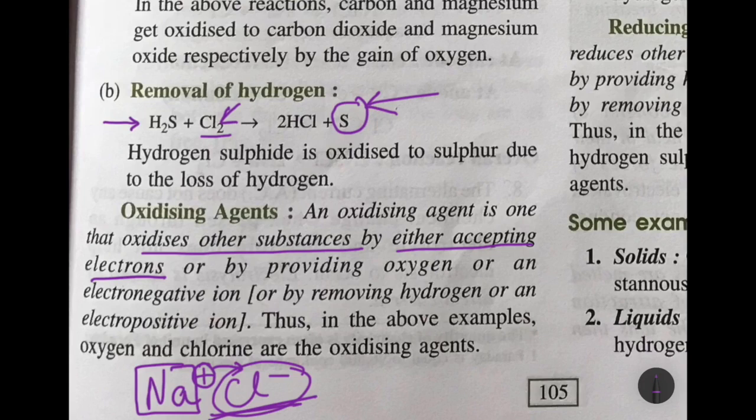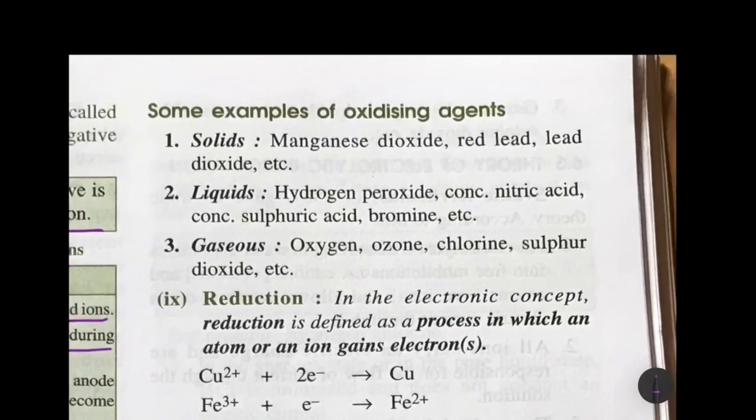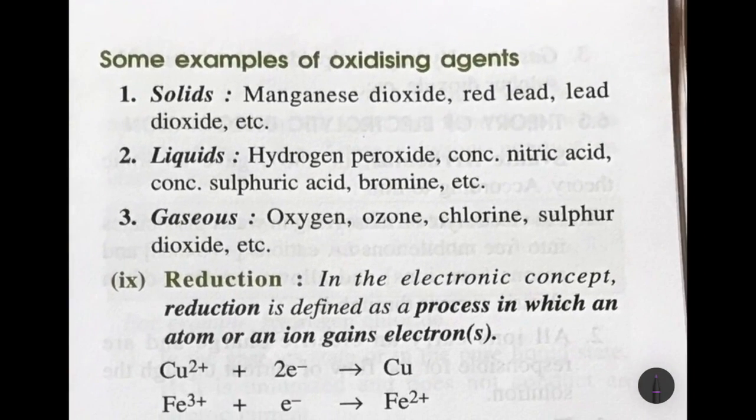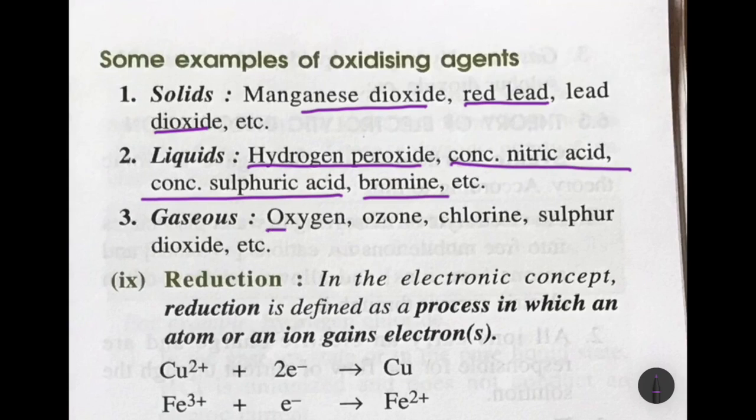So here you can see the oxidizing agent is getting reduced. When we talk about an oxidizing agent, it is an agent which oxidizes other substances by accepting electrons, or by providing oxygen or an electronegative ion, or by removing hydrogen or an electropositive ion. Next, examples of oxidizing agents. Solids: we have manganese dioxide, red lead, lead dioxide. Liquids: we have hydrogen peroxide, concentrated nitric acid, concentrated sulfuric acid, bromine. In gases, we have oxygen, ozone, chlorine, sulfur dioxide.